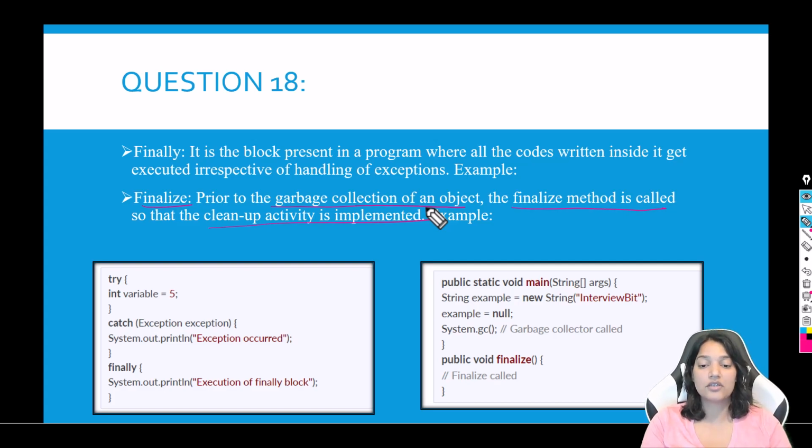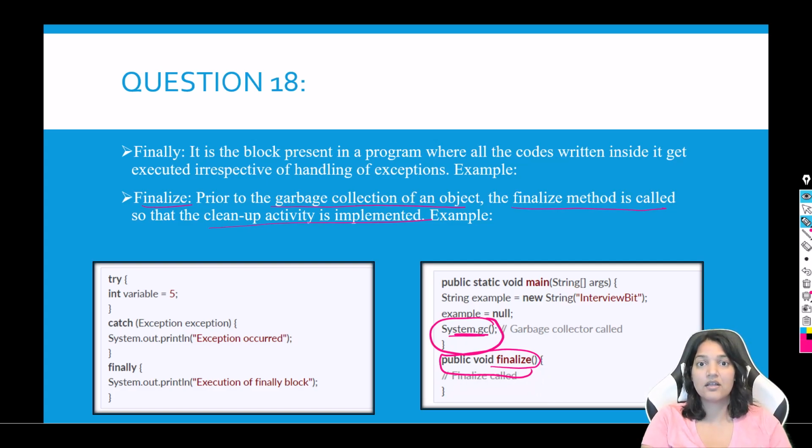And how to call the garbage collector? This is the way to call the garbage collector, System.gc. So when this gets called, whatever is in the finalize method will be executed. Okay, so this is the difference between final, finally, and finalize.